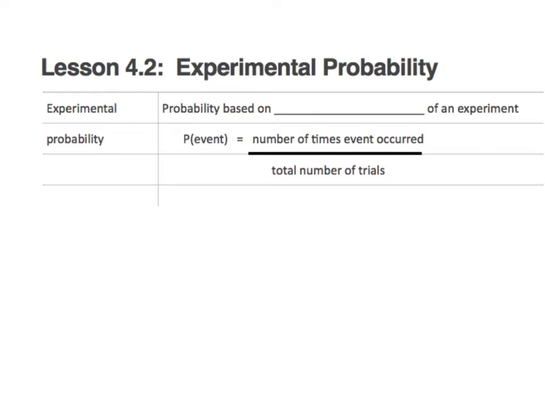So the opposite, or I shouldn't say the opposite, but the flip side of theoretical probability is experimental probability. This is probability based on the results of an experiment. The top number is the number of times that it actually happened when you did it, out of the number of times that you tried it. Again, a good thing to be putting into your notes. And one thing you guys should know by now, you can pause the video at any time to catch up.